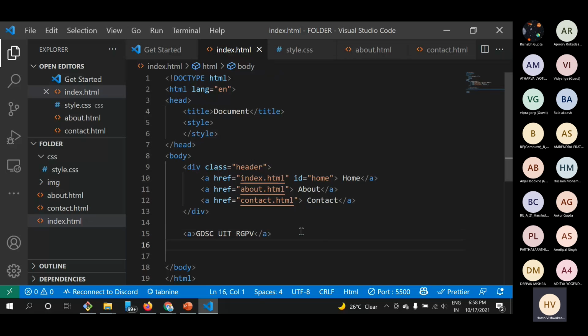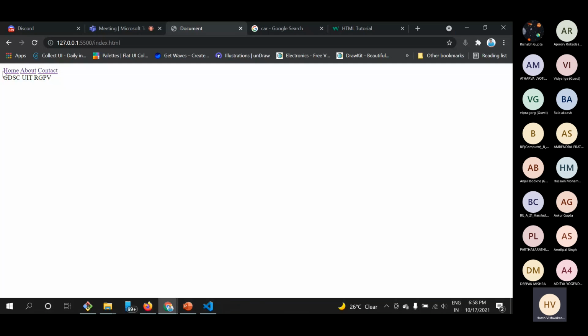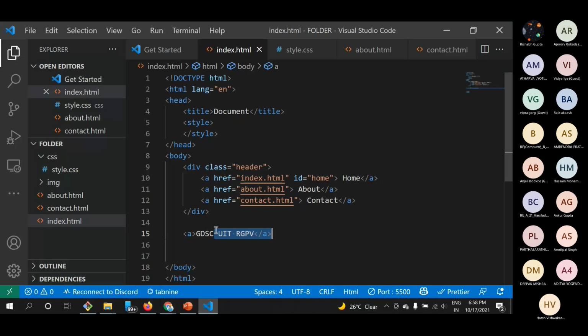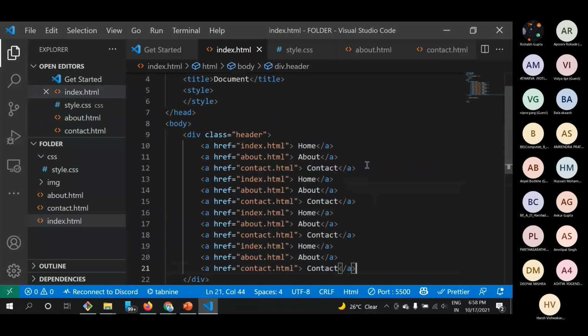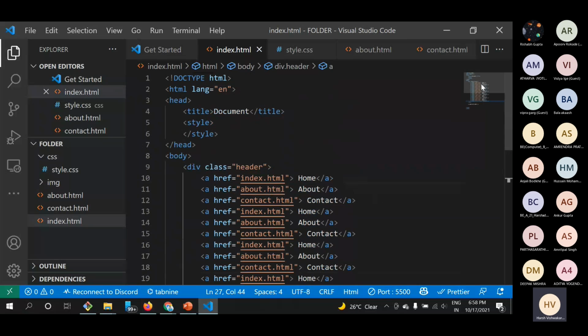Okay, so you can see that there are anchor tags as well. But I just want to display the changes in only these anchor tags, not in this. So what I will do, the first way I can give them a class. Suppose there are n number of elements, since we have three, or suppose there are 30, 40, 100 of elements here.